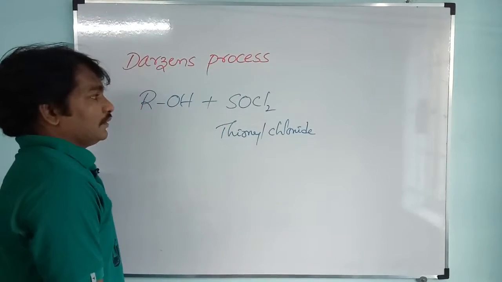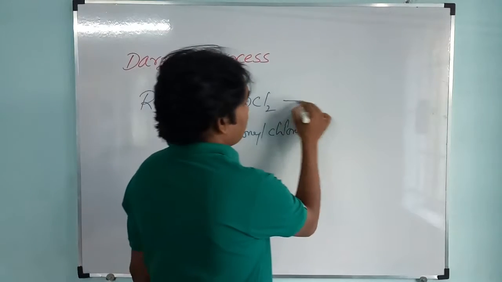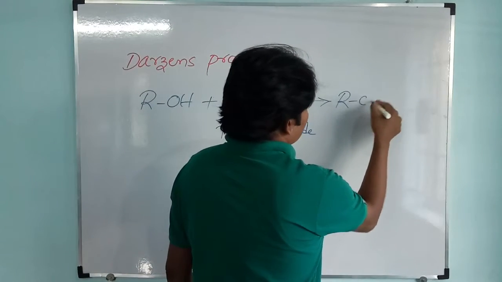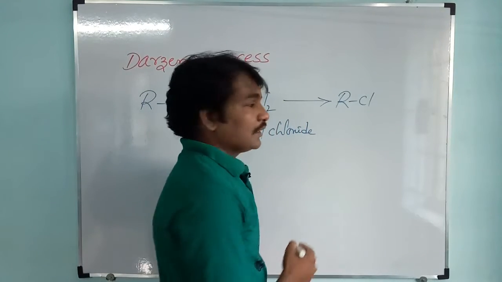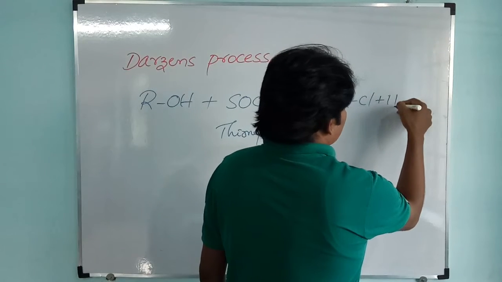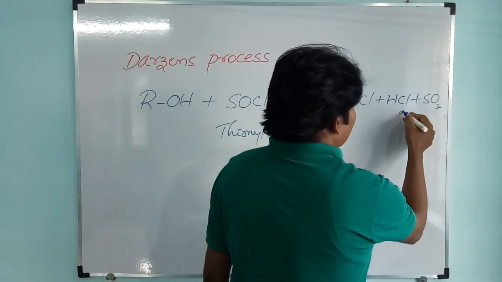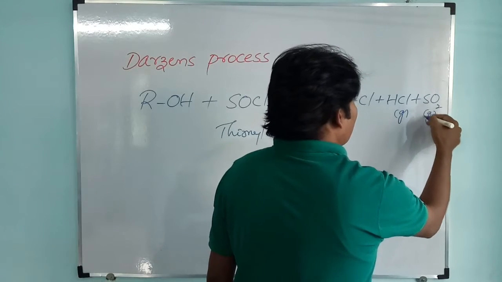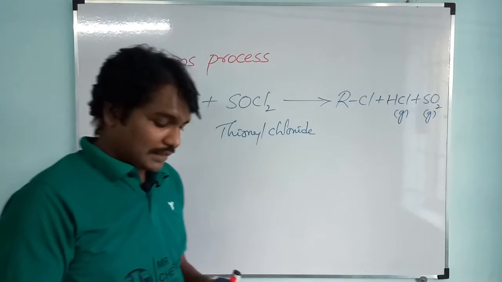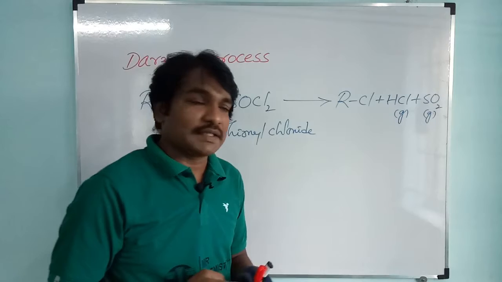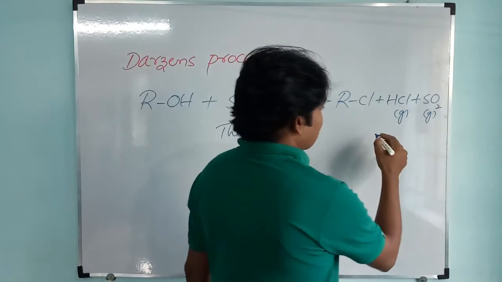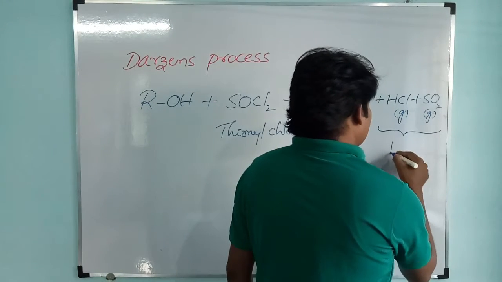See here, I am treating with thionyl chloride. We will get chloroalkane and HCl plus SO2. Here HCl and SO2 are obtained in the gaseous state. As they are gaseous, these two will leave the product side, means these two will escape.